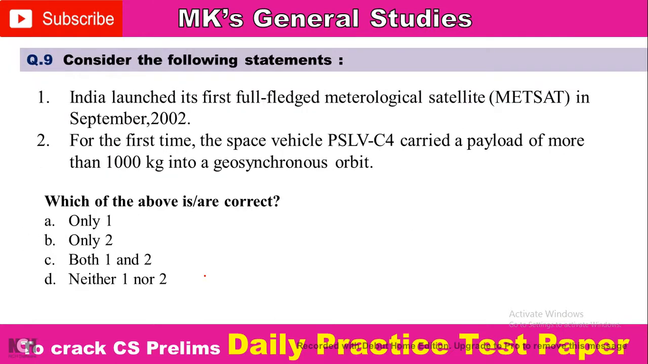Next question: consider the following statements. 1, India launched its first full-fledged meteorological satellite, METSAT, in September 2002. 2, for the first time the space vehicle PSLV-C4 carried a payload of more than 1000 kg into a geosynchronous orbit. Which of the above is/are correct? Option A, only 1; option B, only 2; option C, both 1 and 2; option D, neither 1 nor 2. Comment your answer.